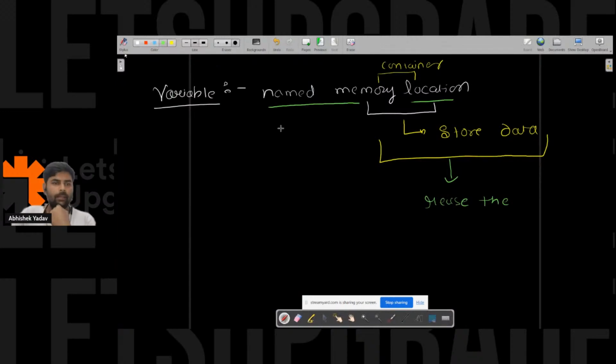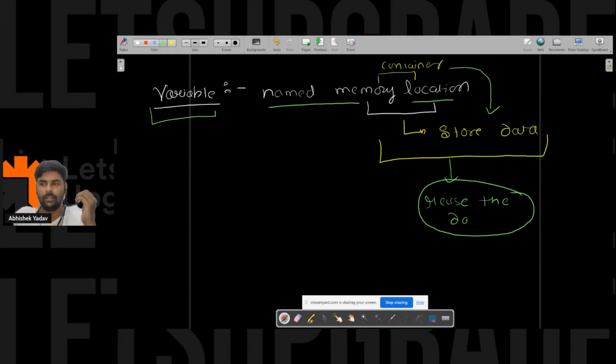So, guys, we are discussing the variable. It is a named memory location. Memory location means what? It is a container that is used to hold data inside it, right? And why are we holding the data? So that we can reuse the data again and again, right everyone? So this is about the variable part. So we have different kinds of variable.